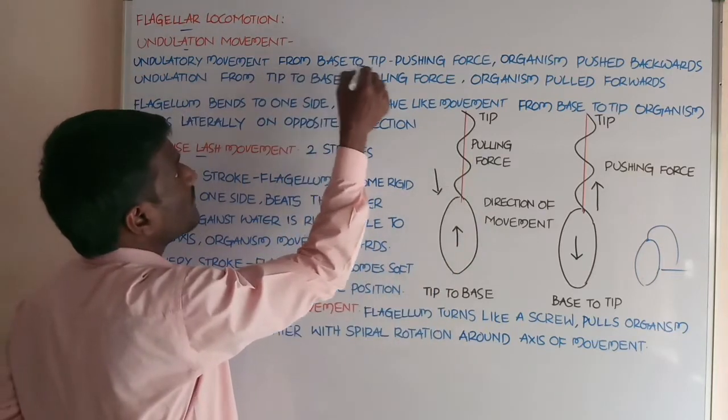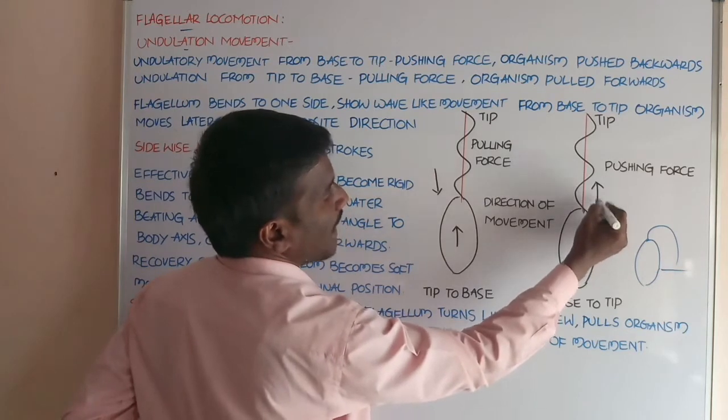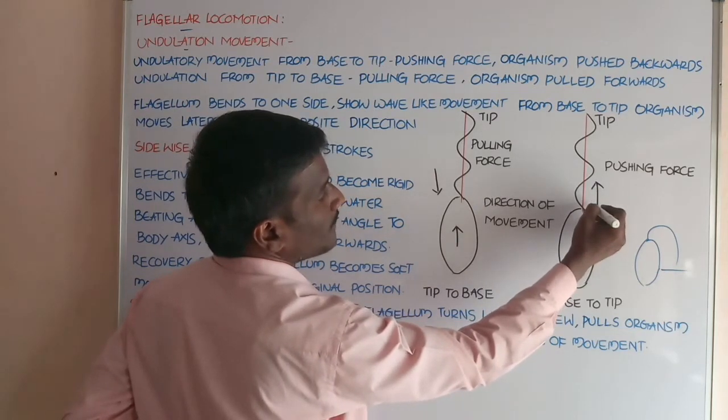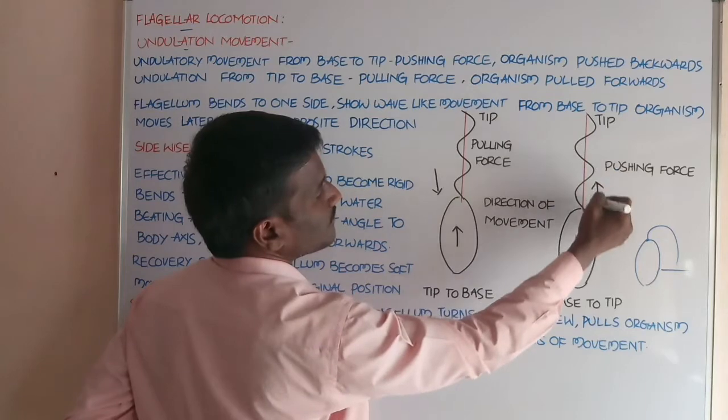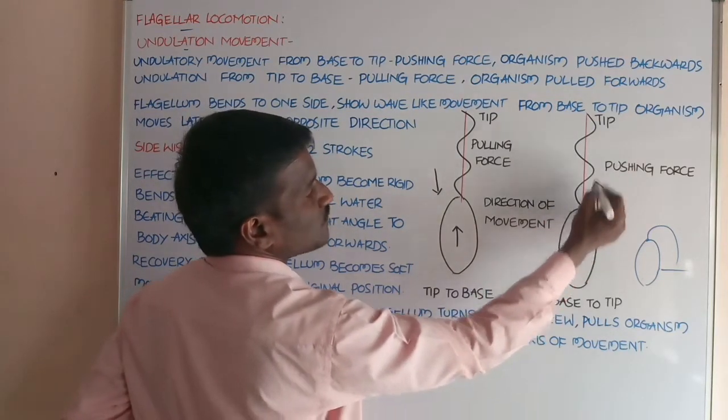Undulation movement from base to tip. Students, this is the arrow mark that shows the undulatory movement from base to the tip.